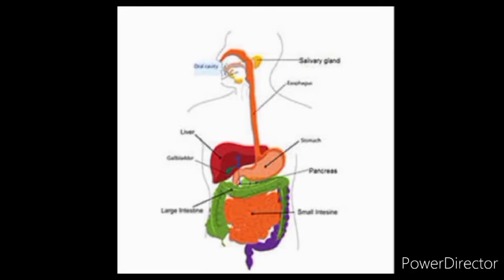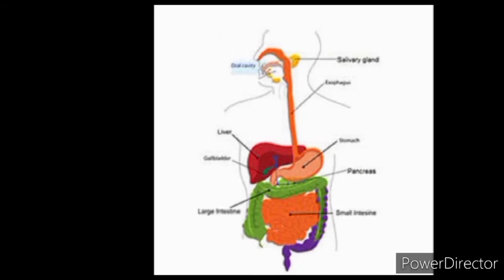In the mouth, there is a sense organ called the tongue. So what is the tongue? The tongue is a fleshy muscular organ, attached at the back and free at the front. It can be moved in all directions. It performs the function of swallowing food. The tongue also helps in mixing the chewed food with saliva. It also detects different tastes of food with the help of taste buds. You all know, children, the tongue has taste buds.